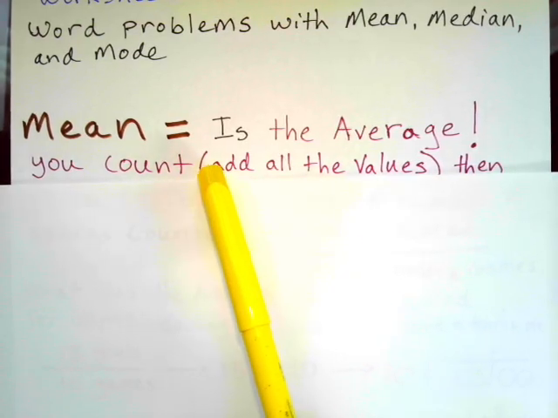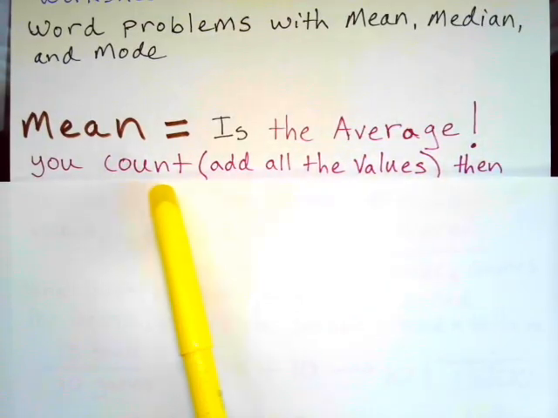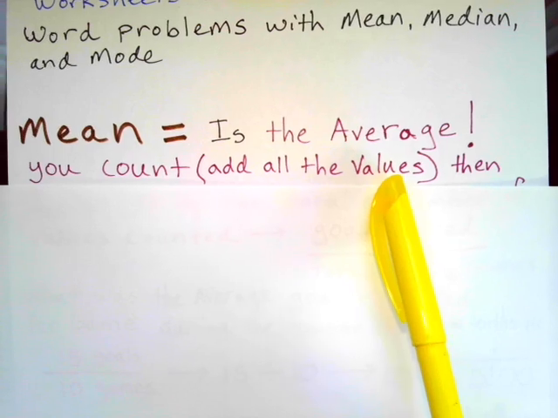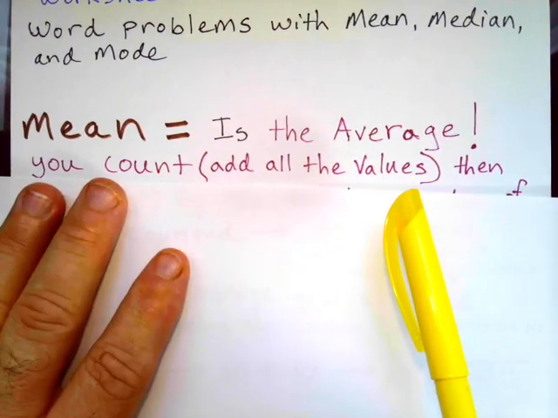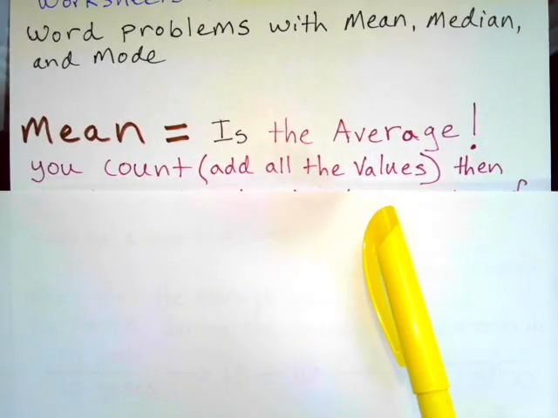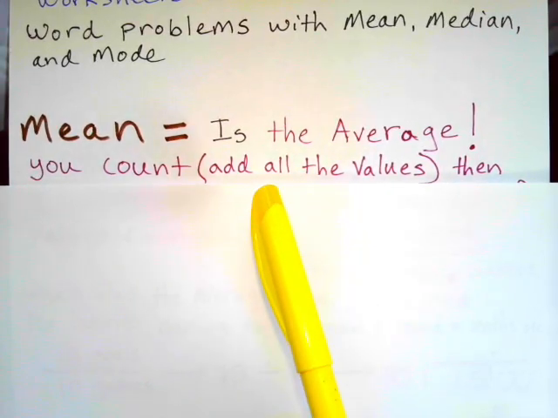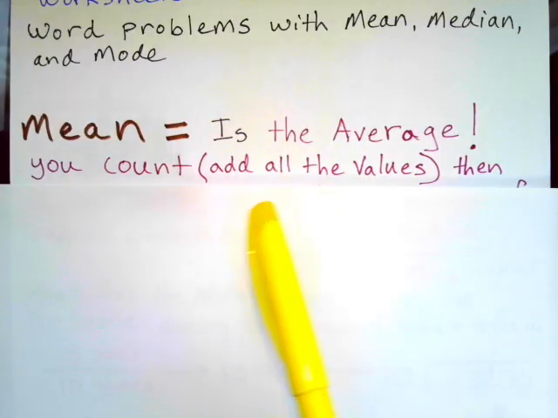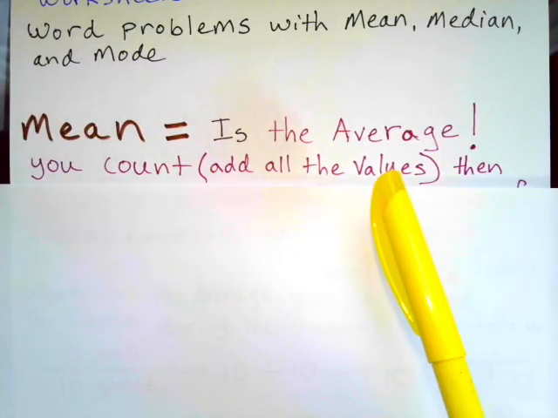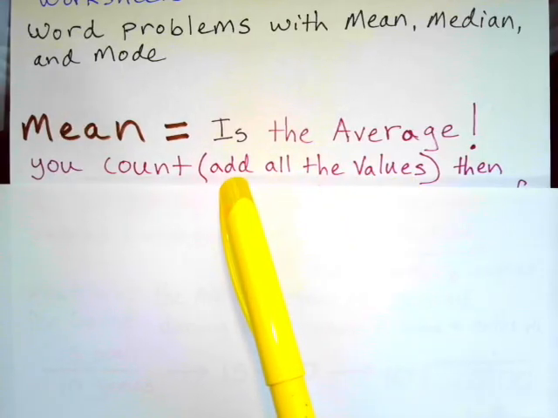So mean is the average, right? So you're going to count. That means add up all the values. If you're a softball or baseball player, you're trying to check their batting average, right? You're going to add up all the times they've been to the plate. How many times have they gone up to the plate, right?